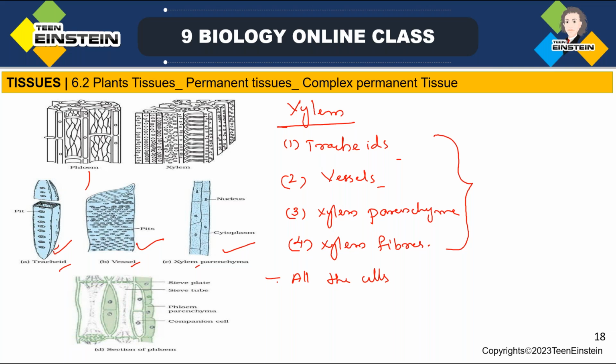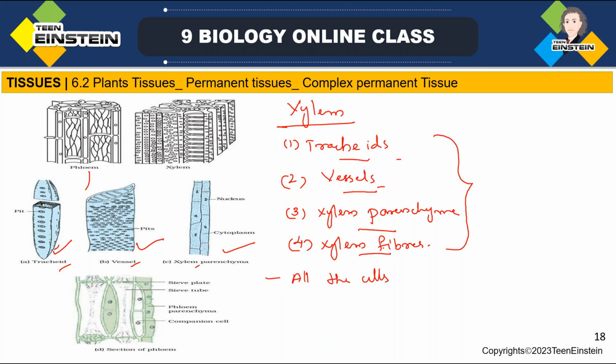These are complex tissues. So that complex tissue is made up of different types of cells, more than one type of cells. So xylem and phloem are the examples. In xylem tissue itself, you can see xylem tracheids, xylem vessels, xylem parenchyma, and xylem fibers. These are different types of cells present in xylem tissues, right?